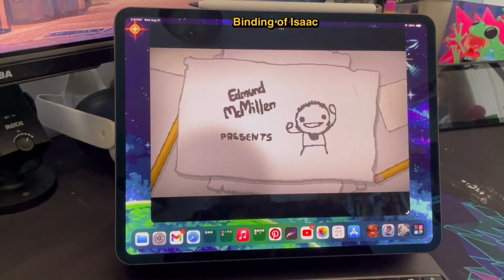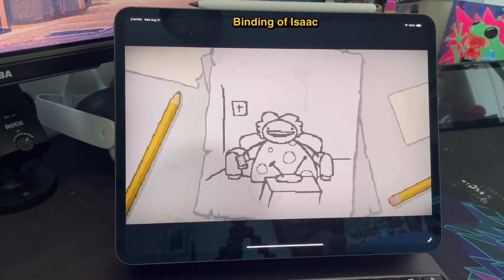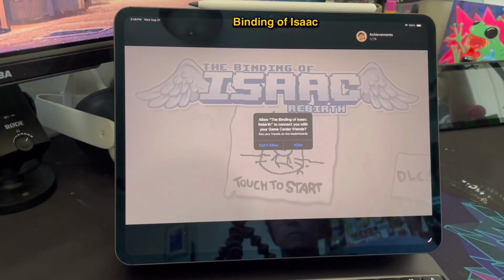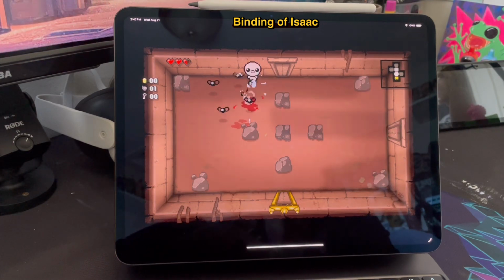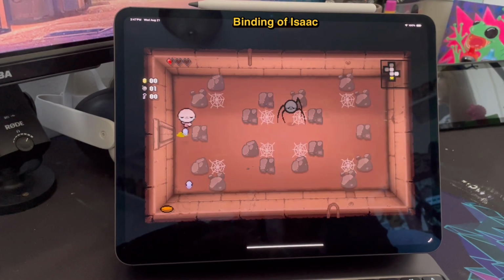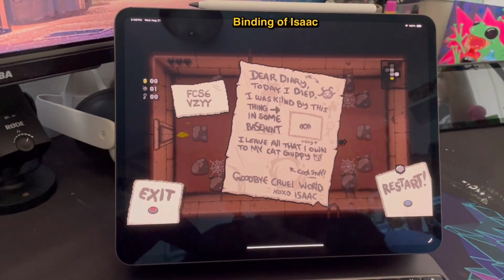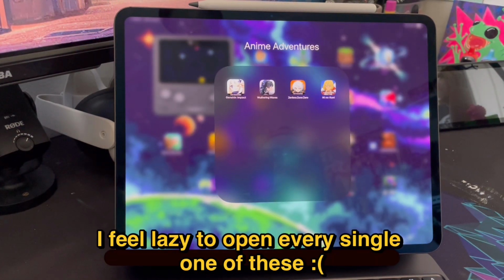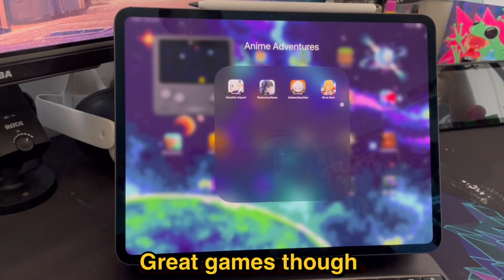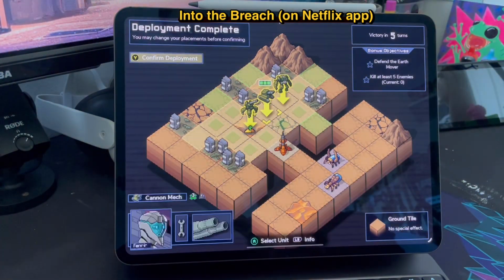Alright, this is Binding of Isaac. It's a really good game. It's very hard. Again, dabbled in it a lot. This beginning story is really sad, so I skipped it. It's sad and, I don't know, it's very dark. It's a very dark game. But yeah, it's a hard game, and I just have always had it on my iPad, and I'll kind of play like that, die really fast every time. I didn't want to open all these. I think maybe I'll make a different video just about games at some point. Love those games though, they're great.